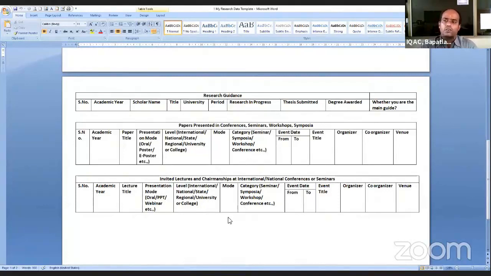These things, if you update them on a day-to-day basis, will be very helpful to update your CV or resume, or whenever you apply for a grant, you can take the data very easily. It will be very helpful to provide this consolidated data to your institution very easily. It will be very helpful at the time of accreditation or ranking purposes. So for many things, it will be very useful.